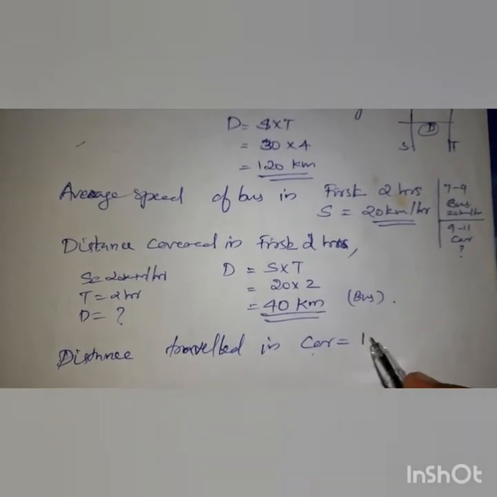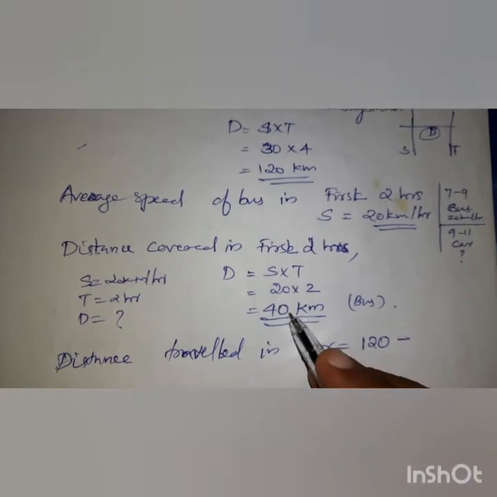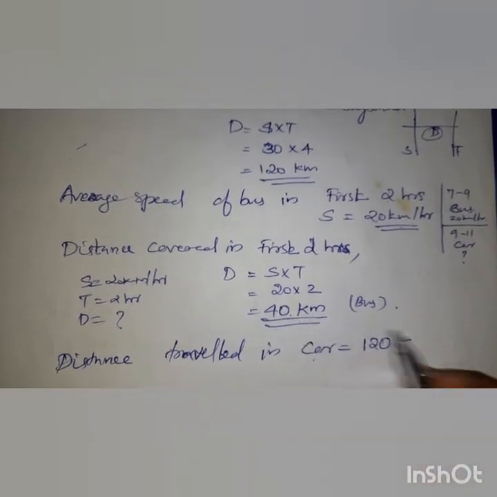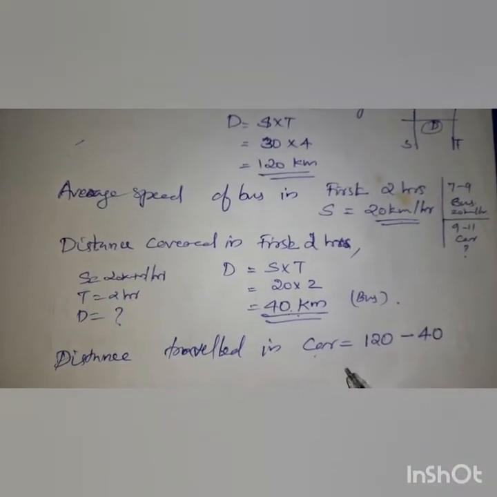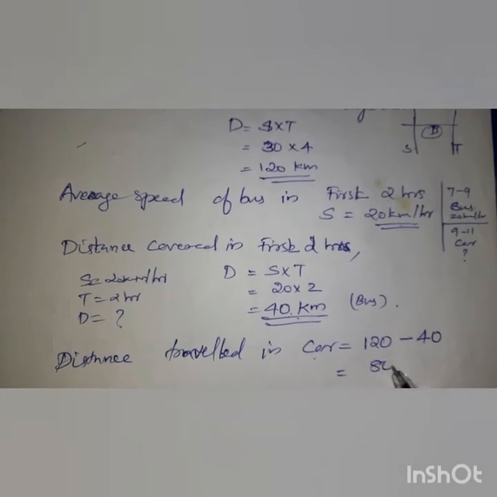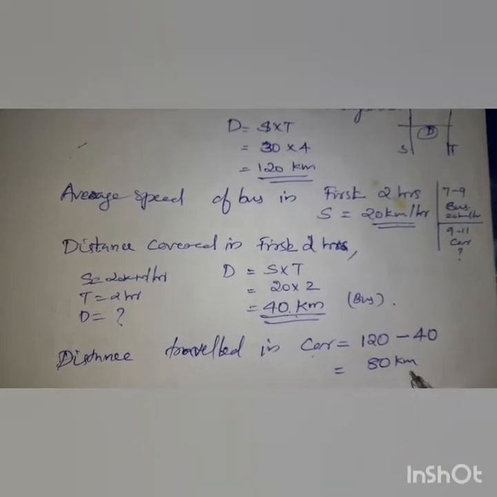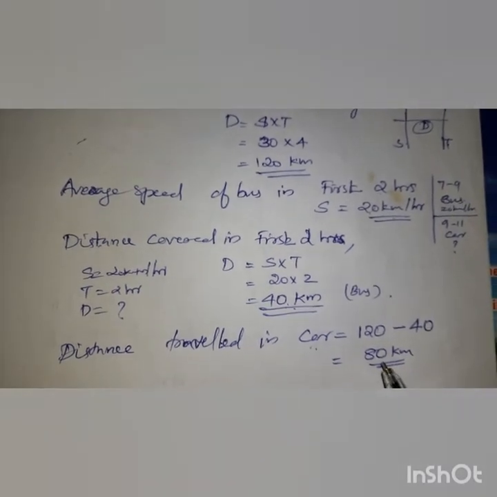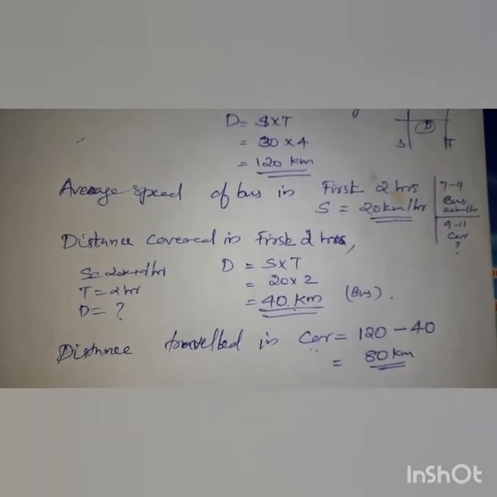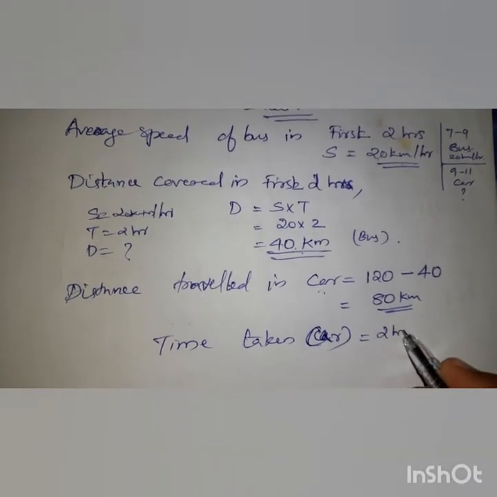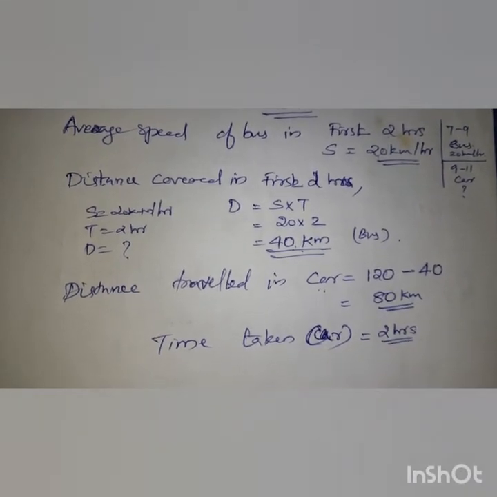So total distance 120 minus the distance traveled in bus, 40. So total 80 kilometers he has to travel in car in 2 hours. Time taken is the remaining 2 hours.